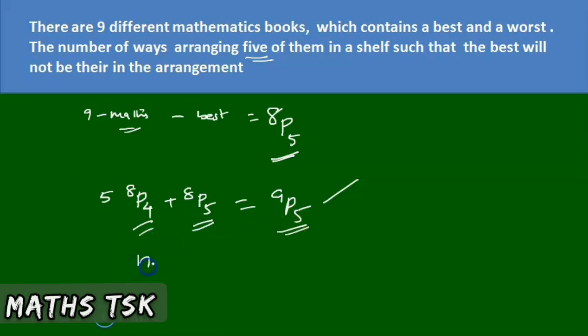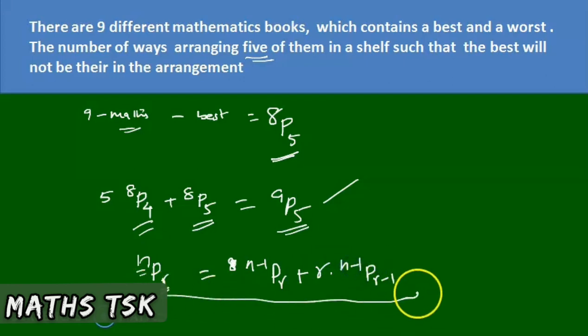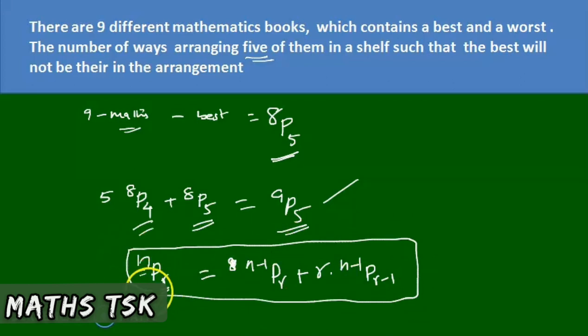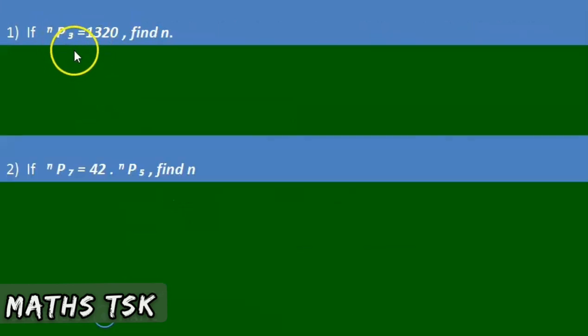So what is nPr? The number of ways of arranging r things out of n things is the number of ways of arranging r things such that a particular thing will not be there in the arrangement, n minus 1 P r, plus a particular thing always there in the arrangement, r into n minus 1 P r minus 1. So the theoretical result is nPr equals n minus 1 P r plus r into n minus 1 P r minus 1.